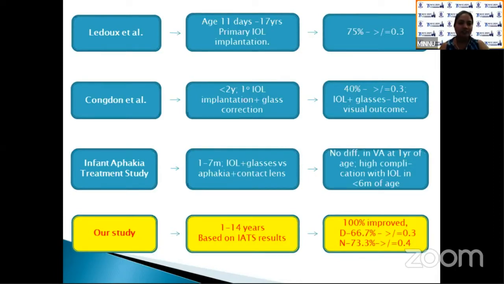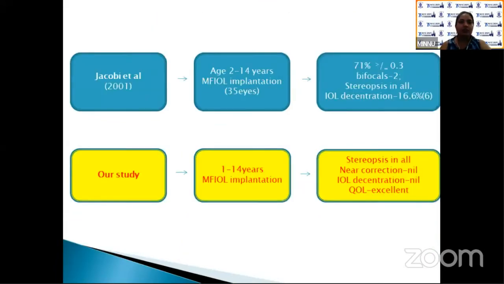Infant Aphakia Treatment Study compared IOL with glass correction with aphakia with contact lens. No difference in visual acuity at 1 year of age was noted, but there was high complication rate with IOL in less than 6 months of age. Our study was based on IATS results and 100% improved. Jacobi et al. studied multifocal IOL implantation in 2 to 14 years of age, but IOL degeneration was found in 16.6% of patients. In our study, no IOL degeneration was noted, which may be because of the refined techniques we use now.